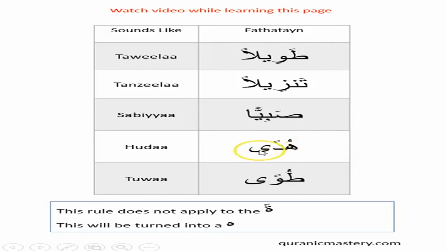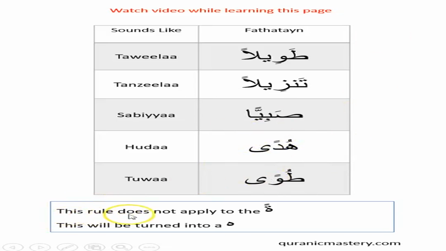Now this is slightly different because there's no alif written here, but these two words here, hudan and tuwan, they're called mabni, meaning they can only ever be written like this, but they're exceptional words in the sense that it is as if there's an alif there. Okay, so it's huda, tuwa. So I've included this because they're exceptional rules and you should learn it here. So they act as if there's an alif there because there's a fathatain.